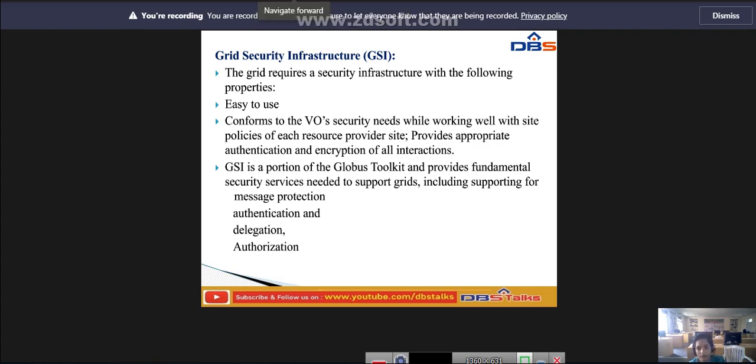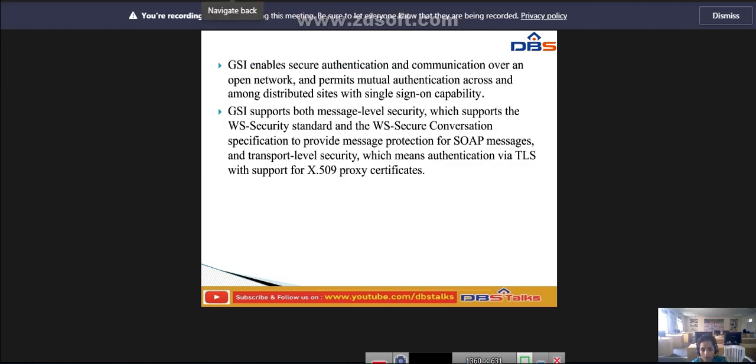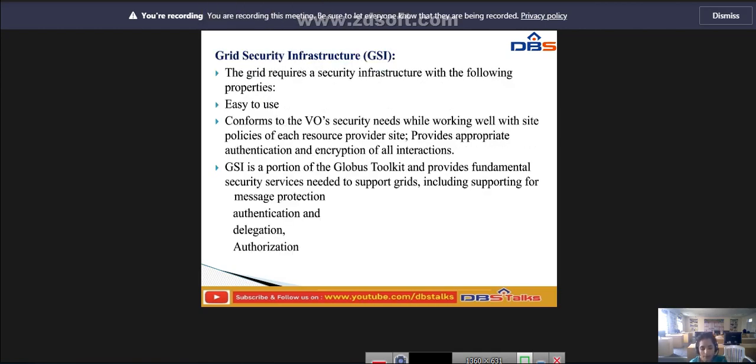GSI enables secure authentication and communication over an open network, and permits mutual authentication across and among distributed sites with single sign-on capability. No centrally managed security system is required, and the grid maintains the integrity of its members' local policies.